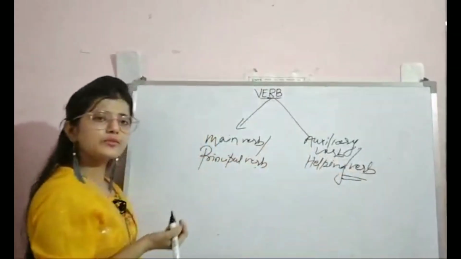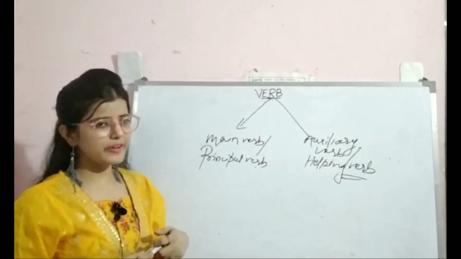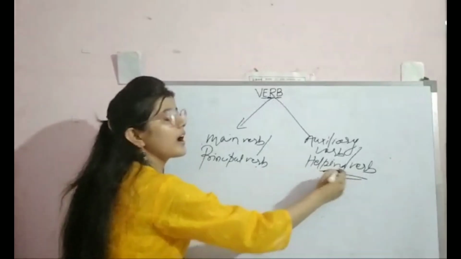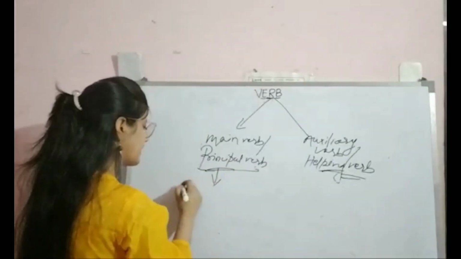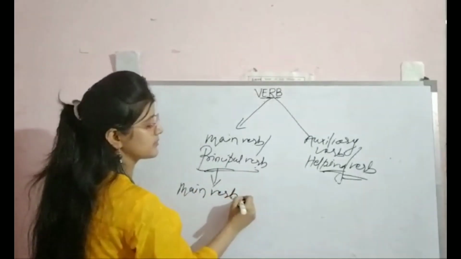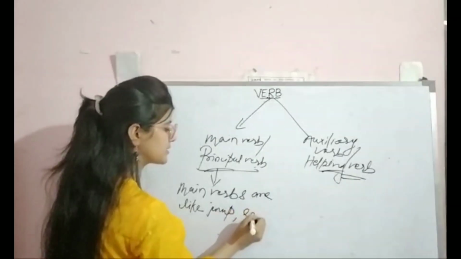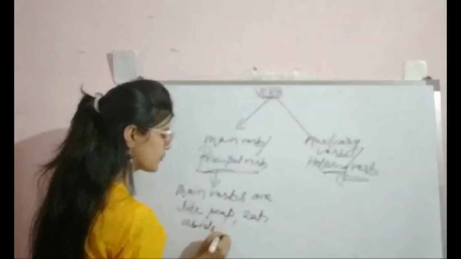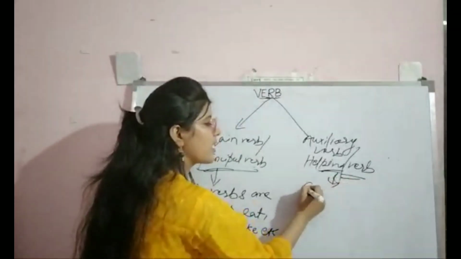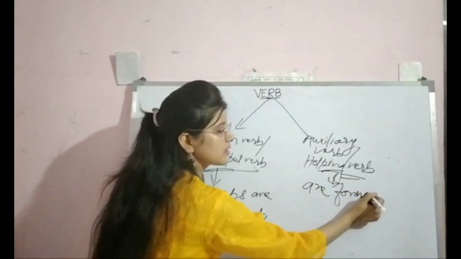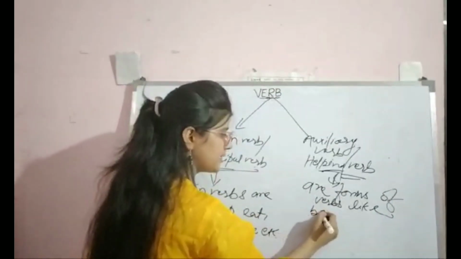Now I think you are wondering, what is a main verb? Main verbs are like jump, abide, awake, etc. But auxiliary verbs are the forms of the verbs like be and have.